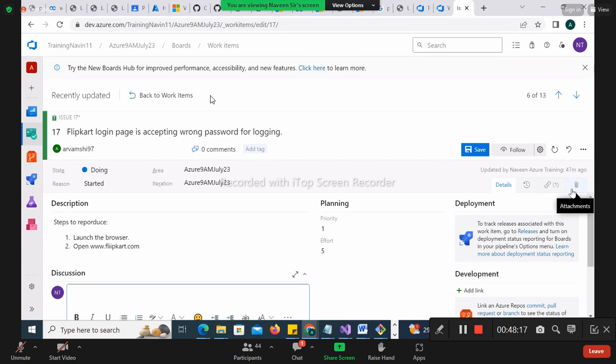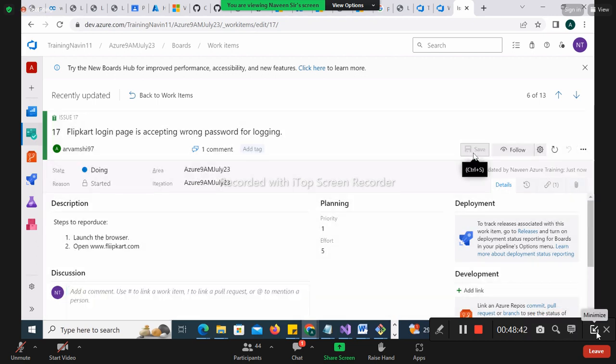So no one will say that if you make it to doing, you don't update it. No one will say why didn't you update it. But it's always good to write proper comments actually. So you have to write it here as, let's see, I started working on this task. Like something that you save it here.